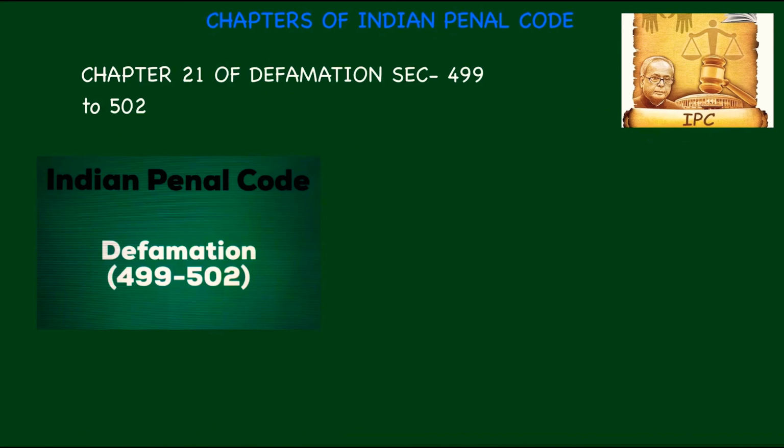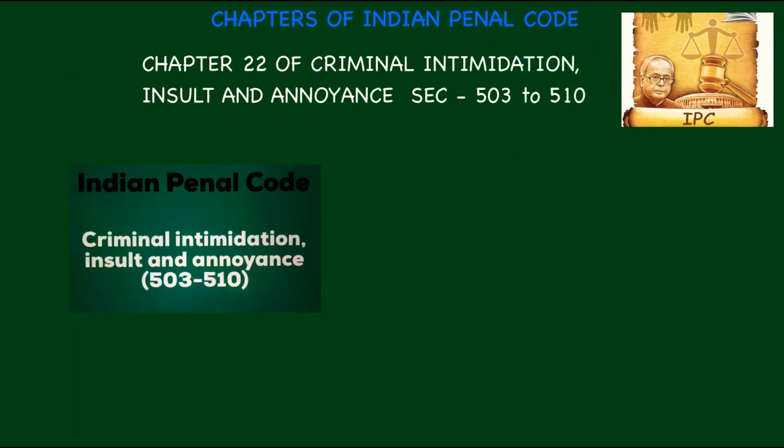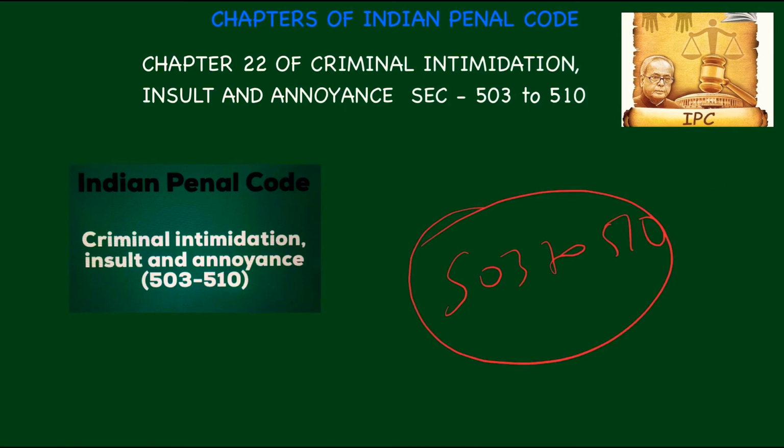Chapter 21 is Of Defamation, section 499 to 502. Defamation has already been discussed in the law of torts, and here it is discussed in IPC. Come to chapter 22, Of Criminal Intimidation, Insult and Annoyance, between section 503 to 510.